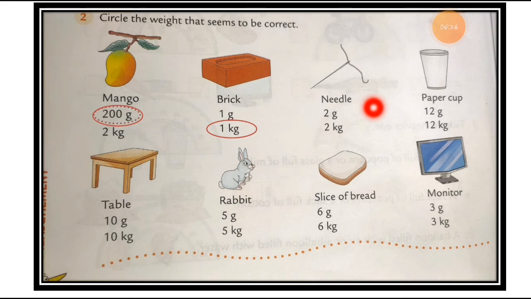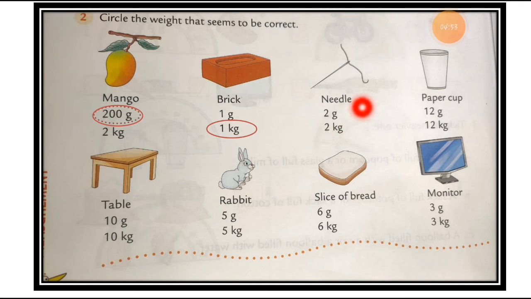Now here is the needle. Which needle? The needle used to stitch cloth, or the one the doctor uses to give an injection. We are talking about that needle. The spelling of needle is given, N-E-E-D-L-E.